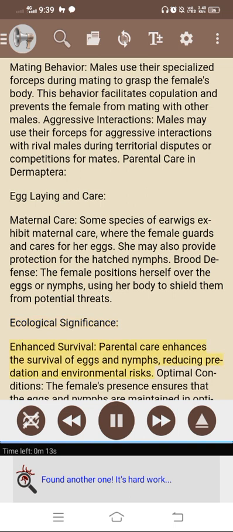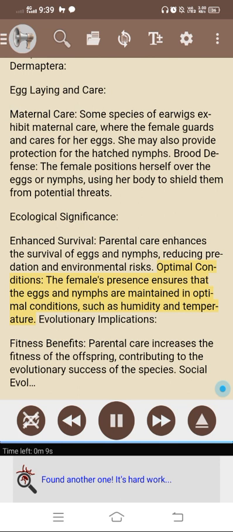Ecological significance. Enhanced survival. Parental care enhances the survival of eggs and nymphs, reducing predation and environmental risks. Optimal conditions. The female's presence ensures that the eggs and nymphs are maintained in optimal conditions, such as humidity and temperature. Evolutionary implications. Fitness benefits. Parental care increases the fitness of the offspring, contributing to the evolutionary success of the species.